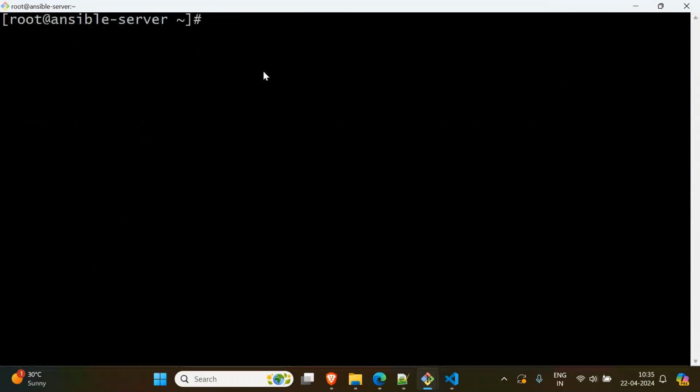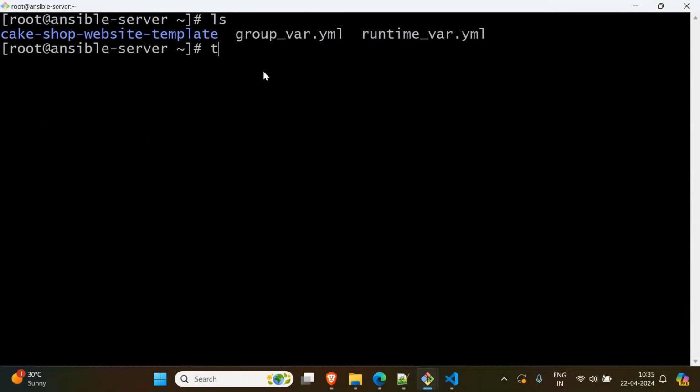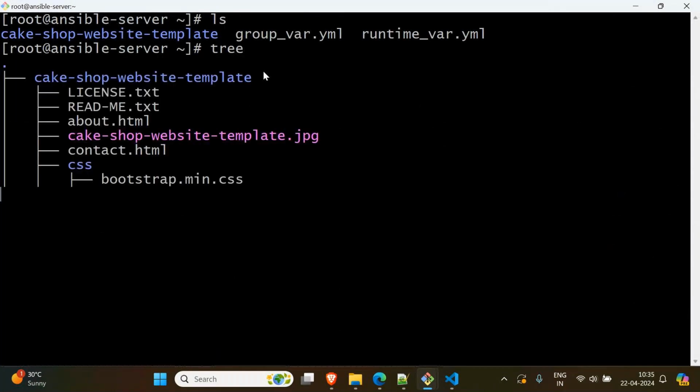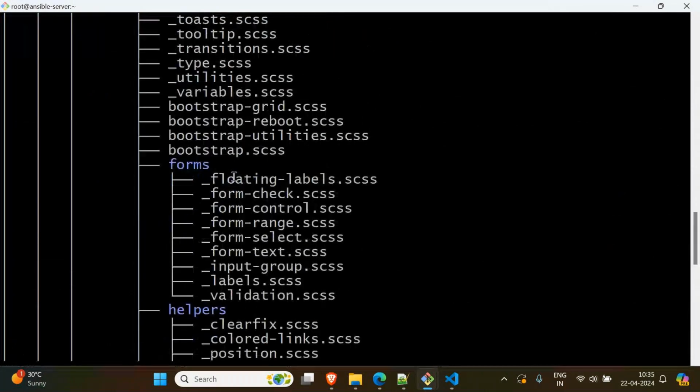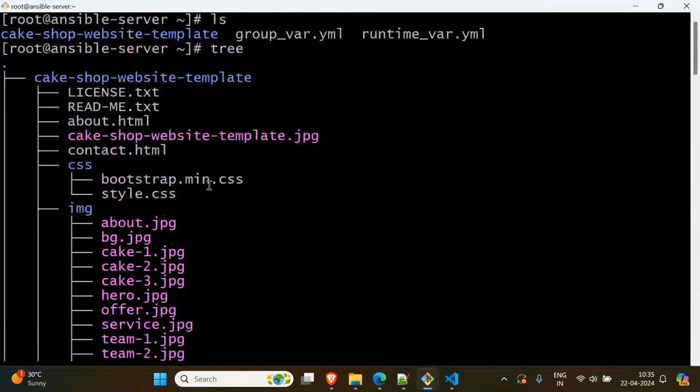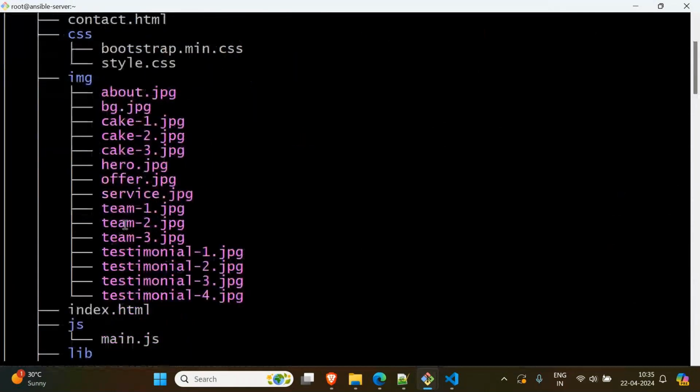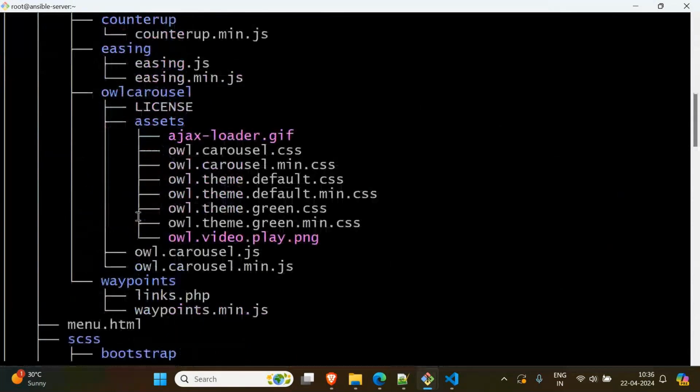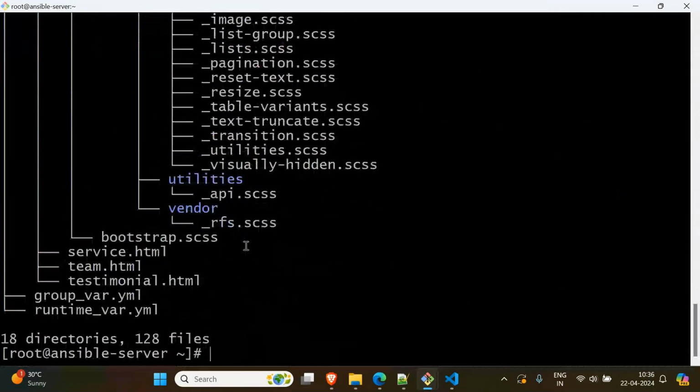You see, if I say ls, we get this. If I say tree, you see, these are all the folder structure of my cake project. The cake project contains these files in that one folder, and in that again some files. Image is a folder, and in that are all the images. Like that, it is showing everything. The tree command shows it that way, right? So, clear the screen. Fine.